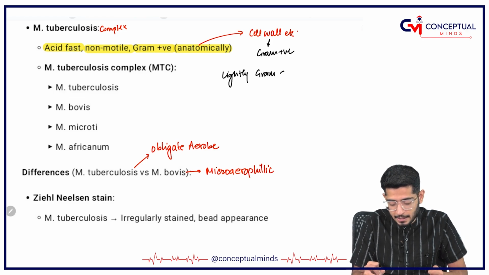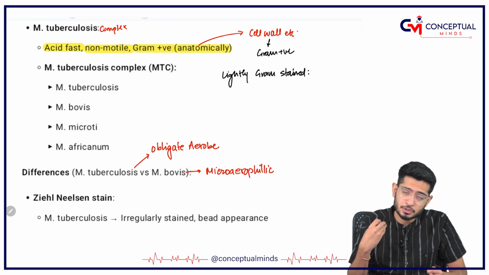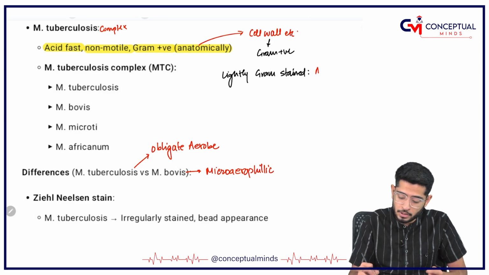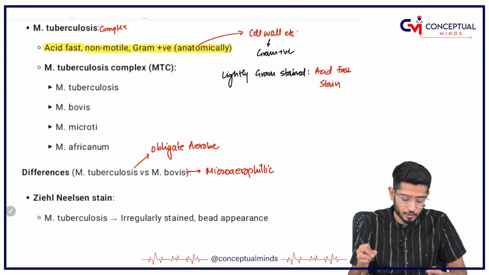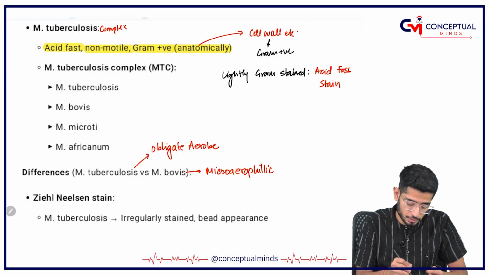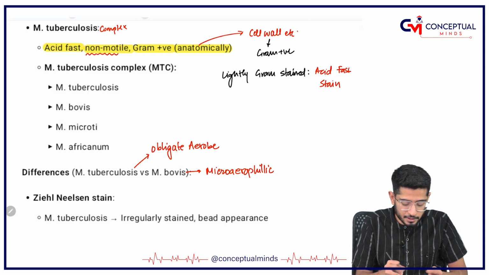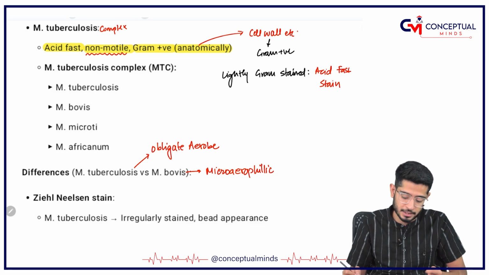Because they are lightly gram stained, it becomes our responsibility to stain them darkly. And how will you stain them darkly? With the help of acid-fast stain. Okay, clear? Good. But one thing to remember, Mycobacterium tuberculosis is non-motile.